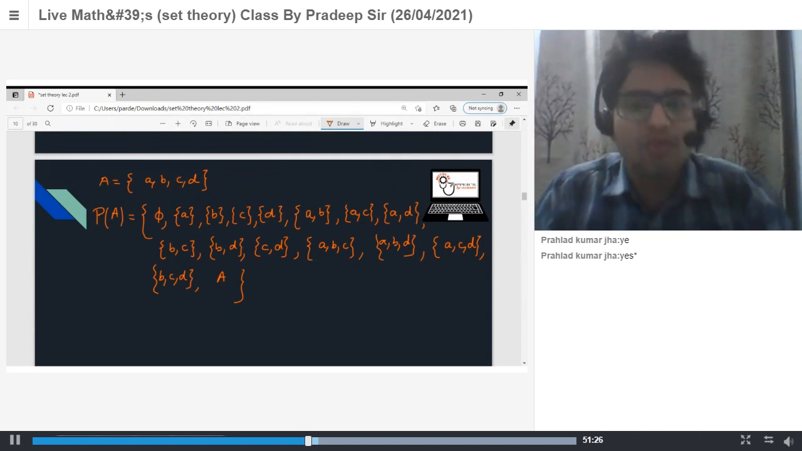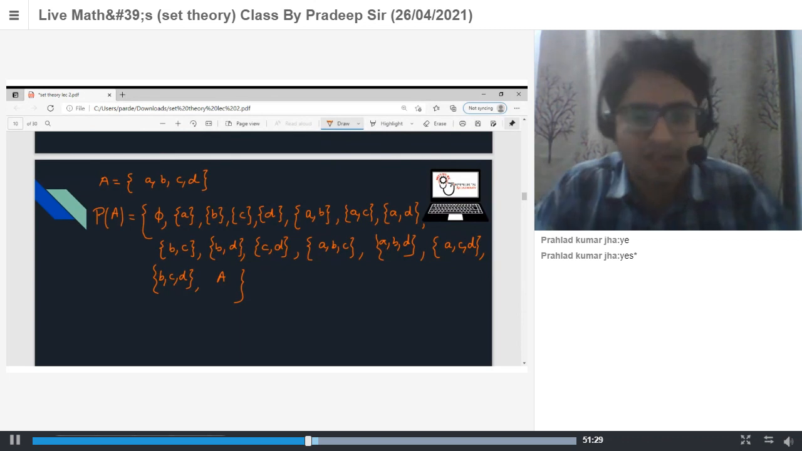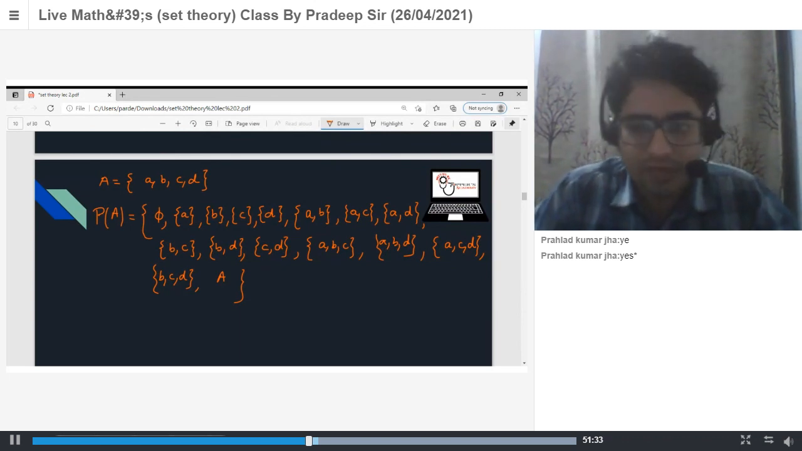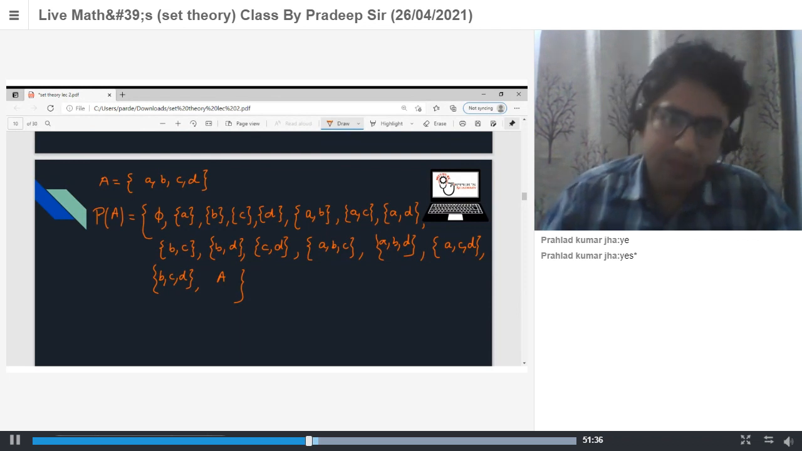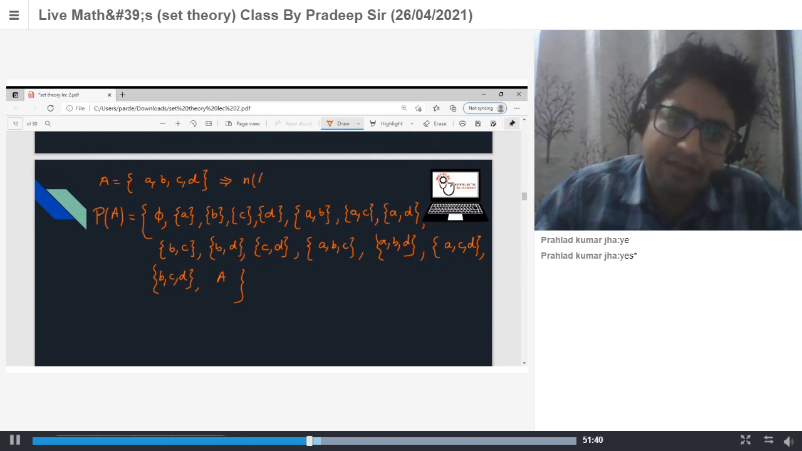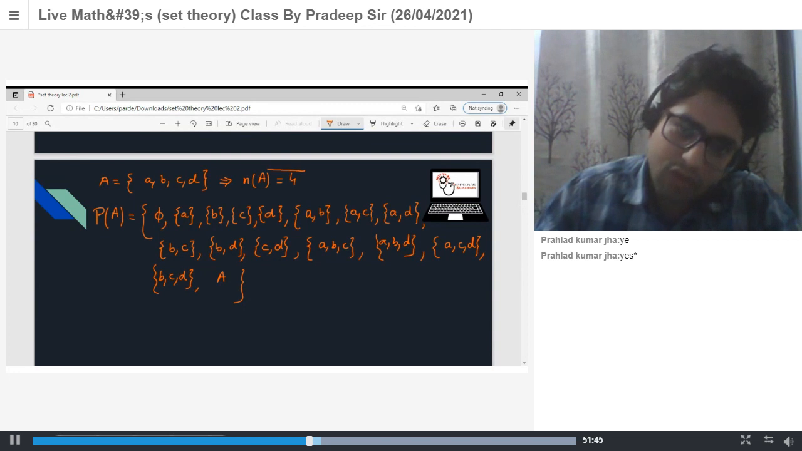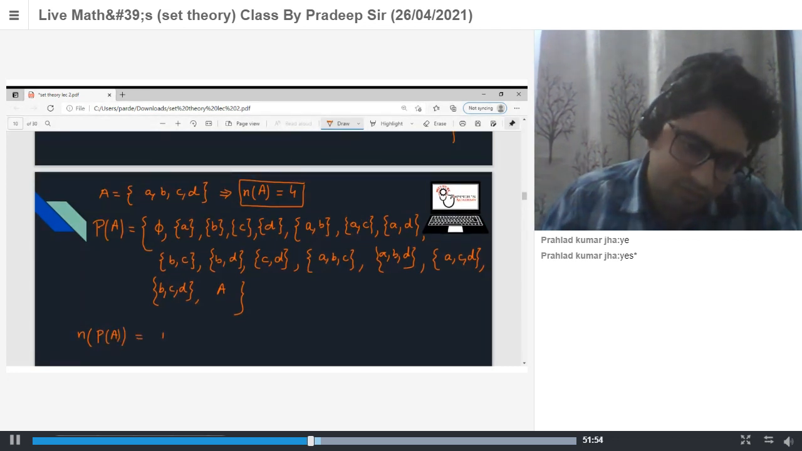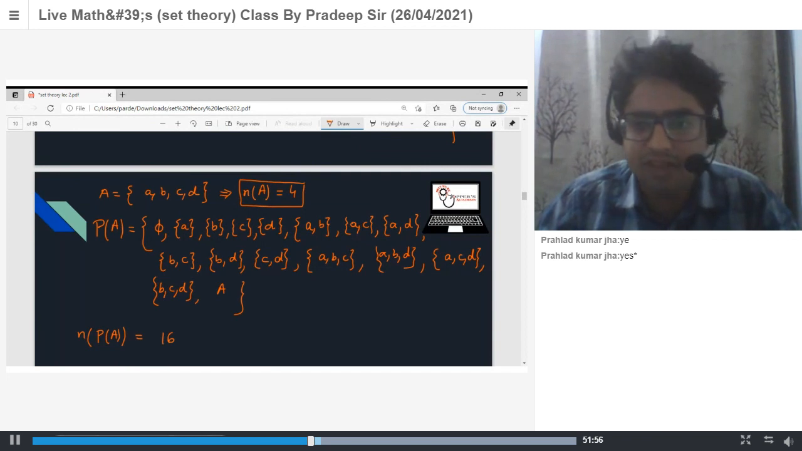The collection of all possible subsets is known as the power set of A. Got it? Now tell me, what is the number of elements in set A? 4. So what is the number of elements in the power set of A? 16. Count: 1, 2, 3, 4, 5, 6, 7, 8, 9, 10, 11, 12, 13, 14, 15 and 16.